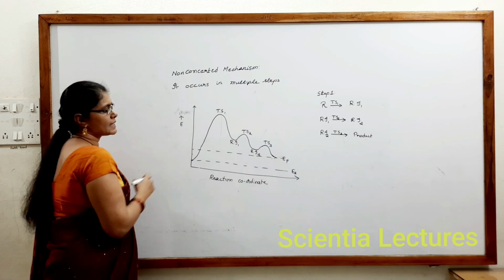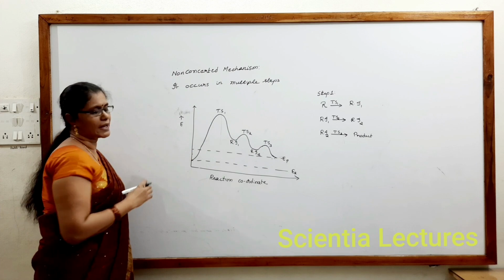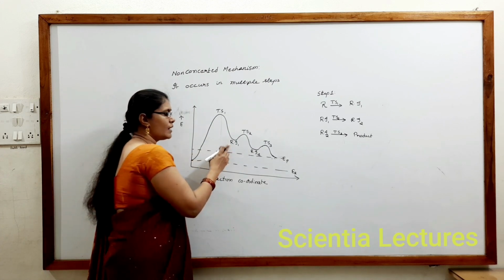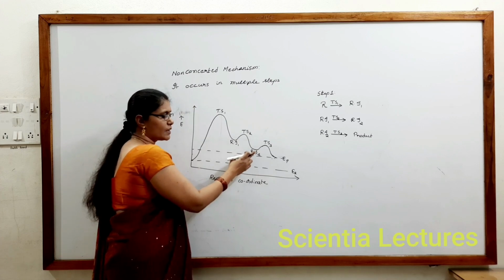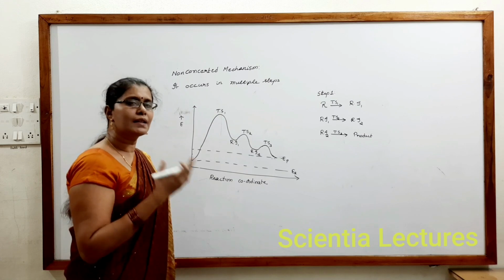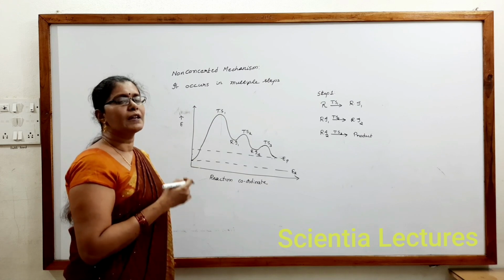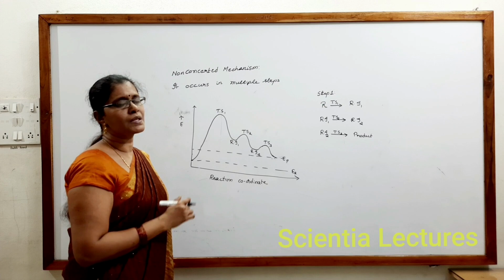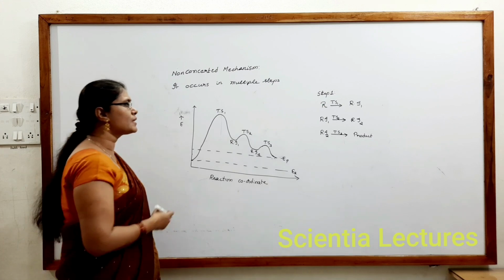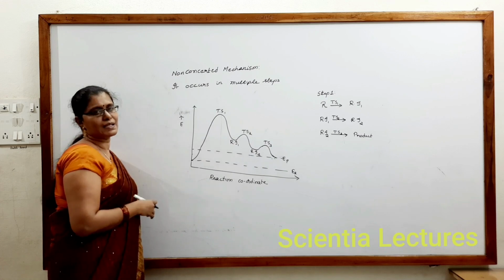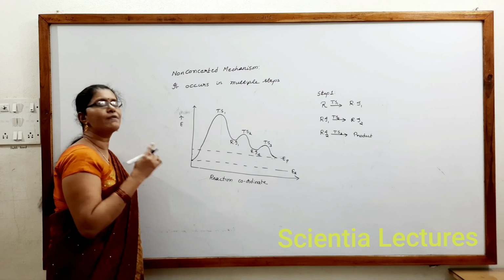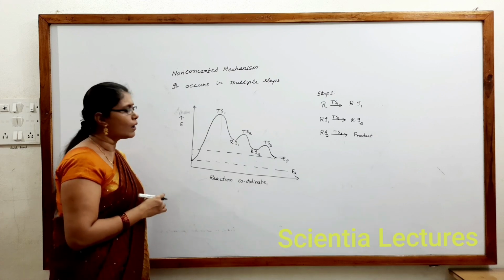When you observe the graph, many questions can be asked based on it. For example, in how many steps does this reaction occur? You can see reactant to reaction intermediate 1, to reaction intermediate 2, to products. So it occurs in 3 steps. Next, if a reaction occurs in 3 steps, how many transition states does it involve? It involves 3 transition states.